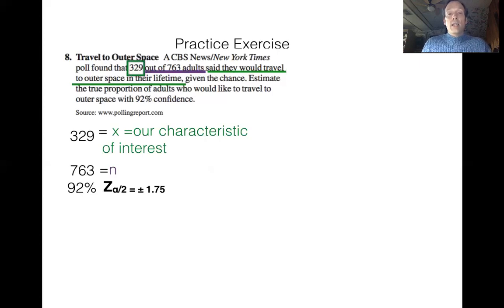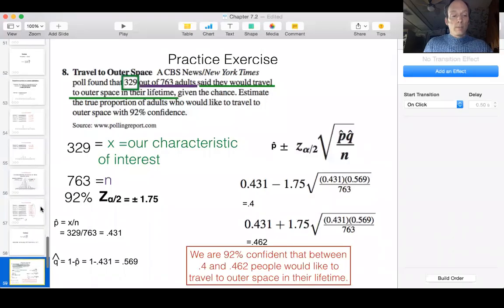My z values are going to be plus or minus 1.75. Now, if you're not really sure how I got the 1.75, I'm going to take a minute to walk you through how I found that. And if you feel good about coming up with that, feel free to fast forward the video. So I'm going to bring up our next screen a little bit early here.